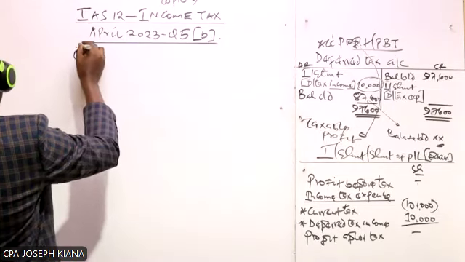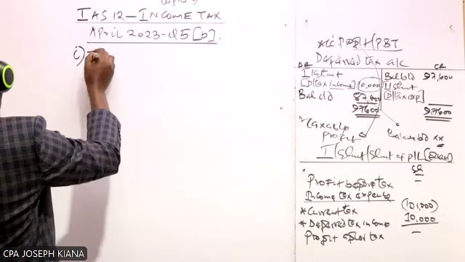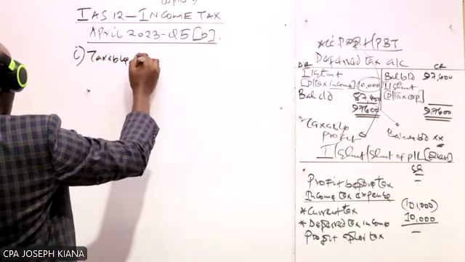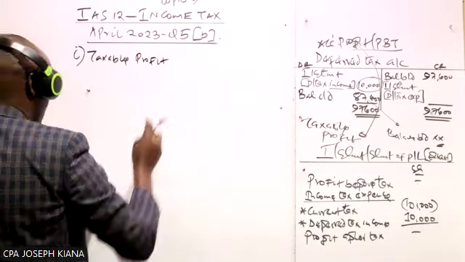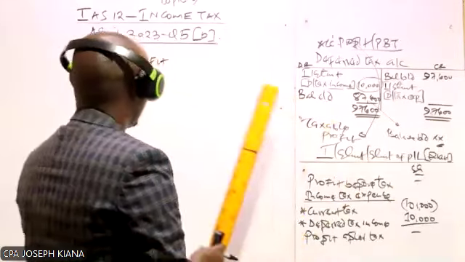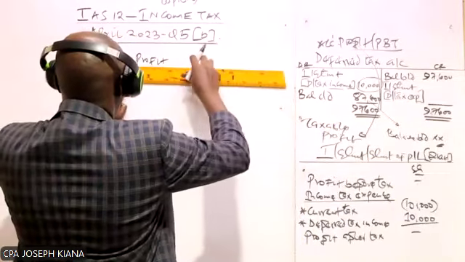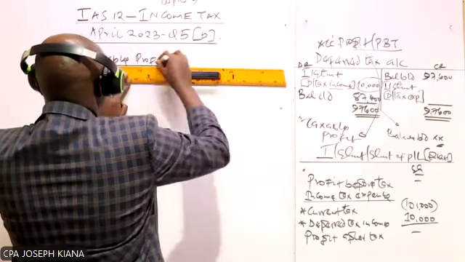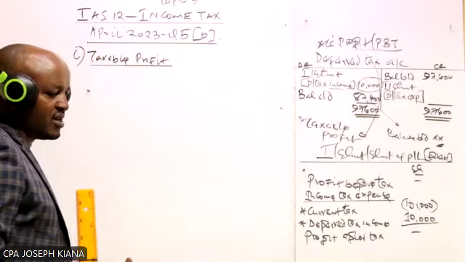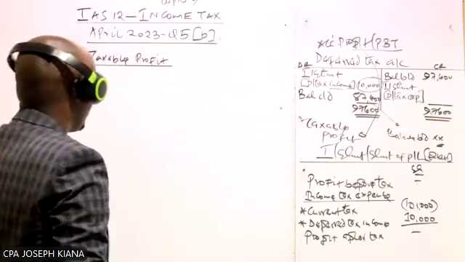Let's start by answering Roman 1, whereby we are required to compute the taxable profit. Remember, in this case, we said the taxable profit, basically, is the profit which the company uses in computing the actual what? Tax. Now, how do we compute this profit? How do we compute this profit?